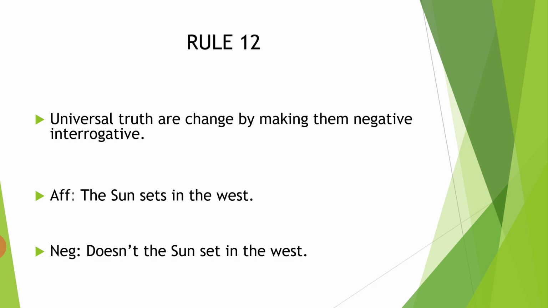Here I forgot to put the interrogation mark, so it should be there. So, doesn't the sun set in the west? So this is how you can change universal truths, by making them negative interrogative.